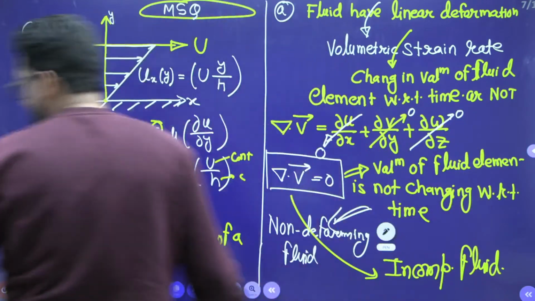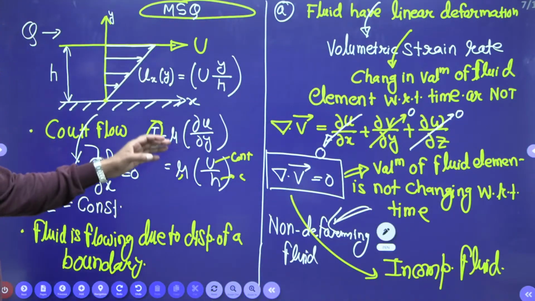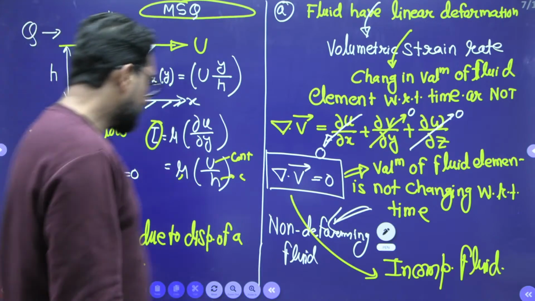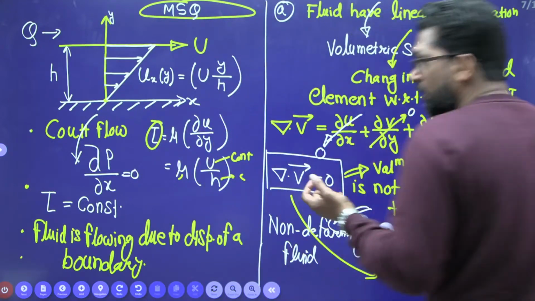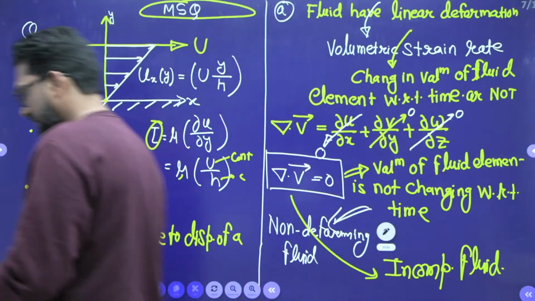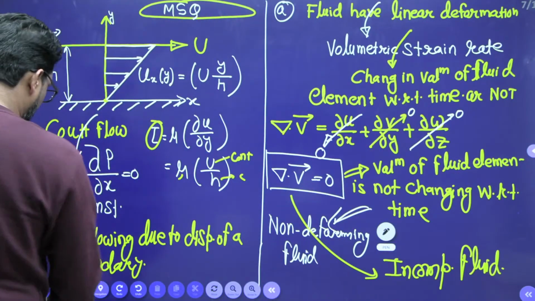So what is the property? The third property of the Couette flow is that the fluid is non-deforming.